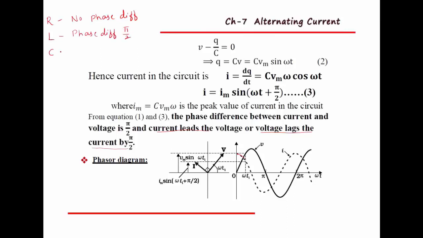Then when it is connected to a capacitor, the phase difference is again pi by 2. But the difference is, in a capacitor current leads the voltage, but in an inductor voltage leads current. Voltage leads the current.